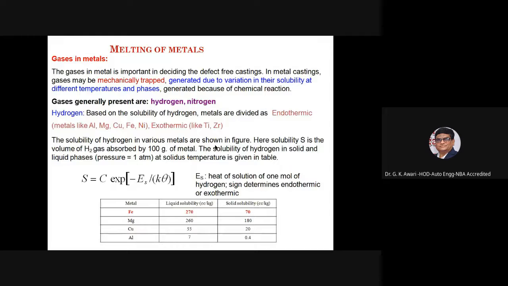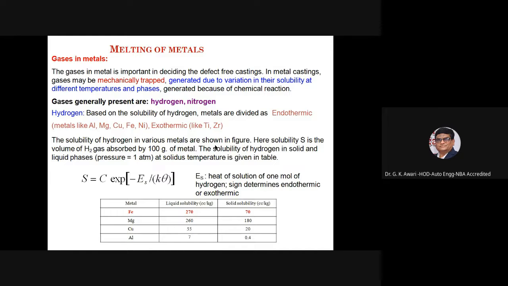Then, melting of metal. The gases in metal are important in deciding defect-free casting, because in metal casting gases may be mechanically trapped or generated due to variation in their solubility at different temperatures and phases, and because of chemical reactions.